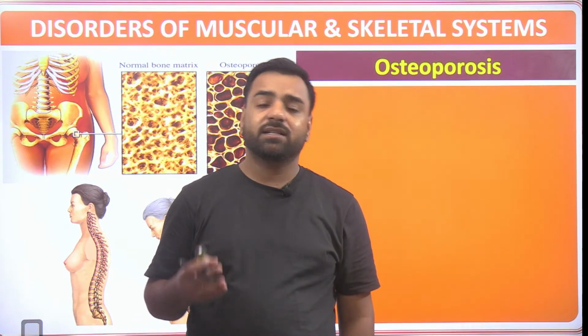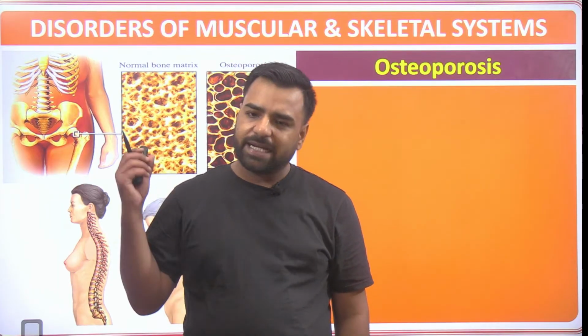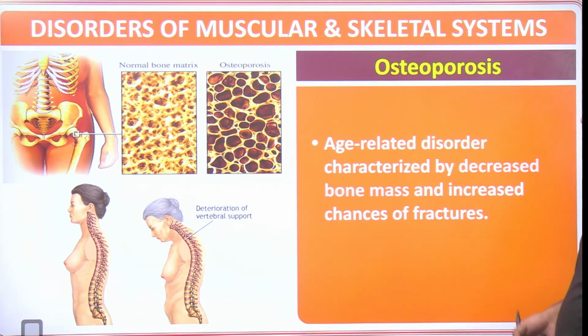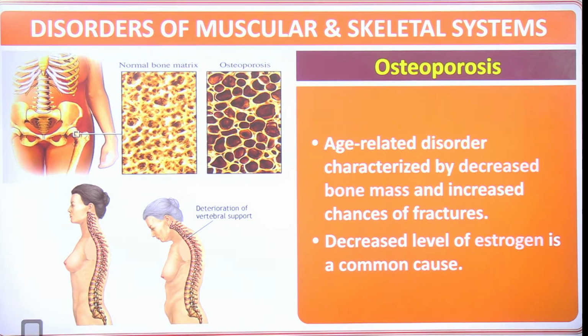If a bone breaks, it is difficult to recover. That's the reason behind it. So I guess that's clear. So yes, that's an age-related disorder. It's characterized by decreased bone mass and increased chances of fractures. Decreased level of estrogen is the most common cause.